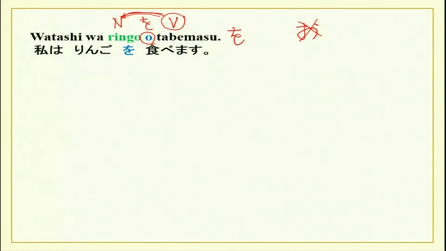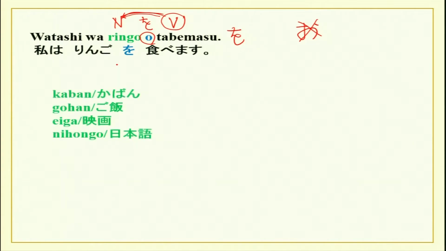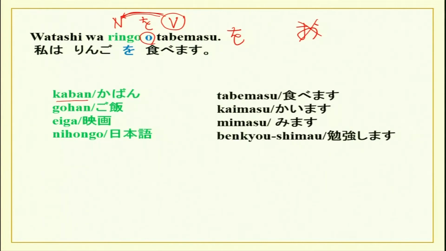Pronunciation is the same. Watashi wa Ringo o tabemasu. Now, in place of Ringo, you can use other words as well. Let us see what those can be. So, kaban, and what do you do with the kaban? You buy a kaban. So, watashi wa kaban o kaimasu, or gohan o tabemasu.